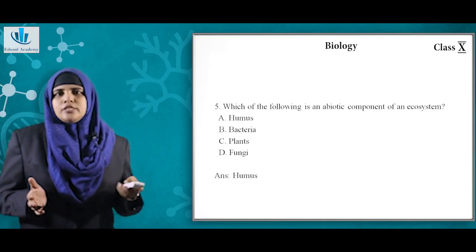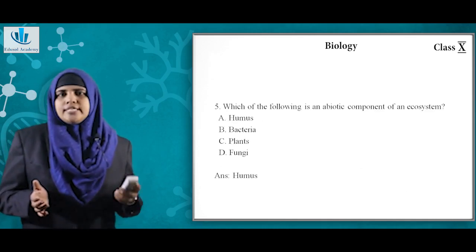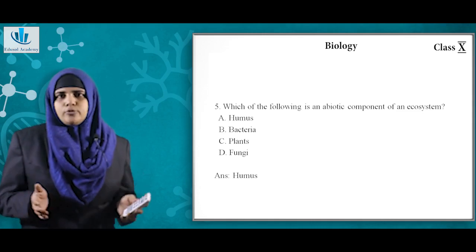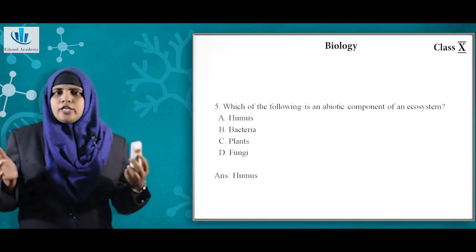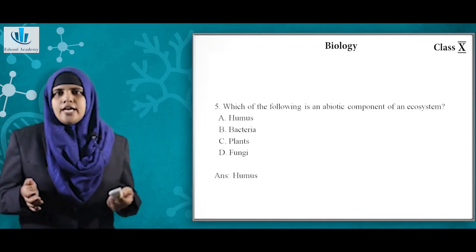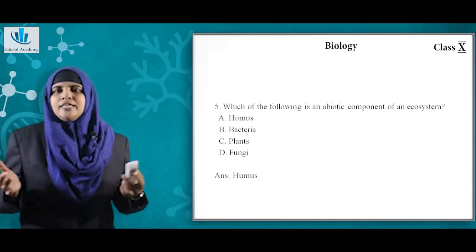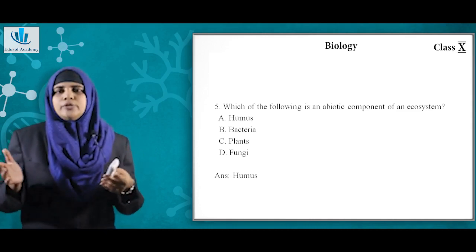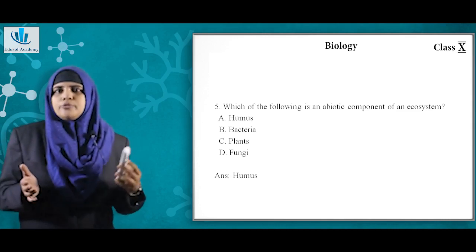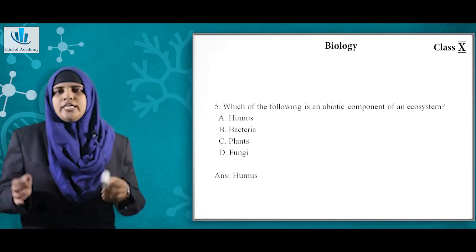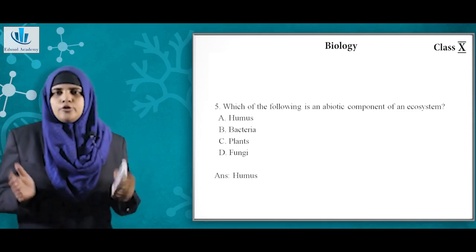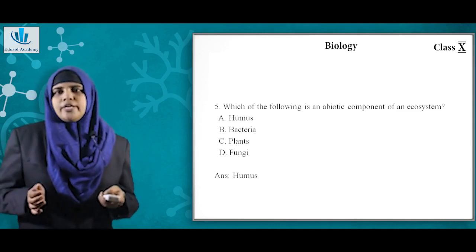Now coming to question number 5, which of the following is a biotic component of an ecosystem? So we know that ecosystem has both biotic and abiotic components. So in the given options, you have option A as humus, option B bacteria, option C plants and option D fungi. So in this the non-living part is humus. So the answer will be option A.